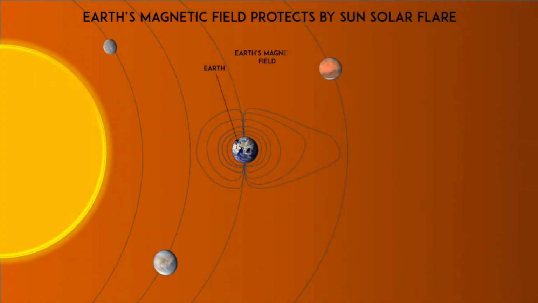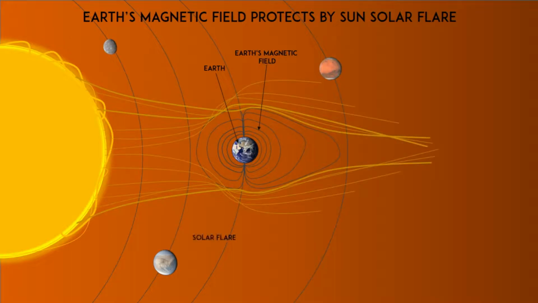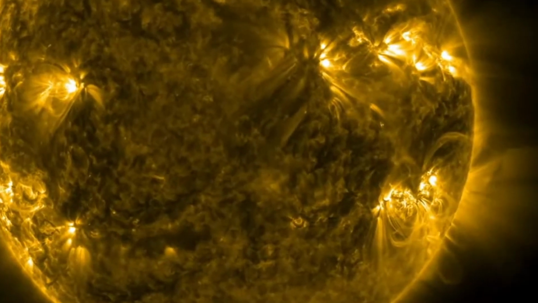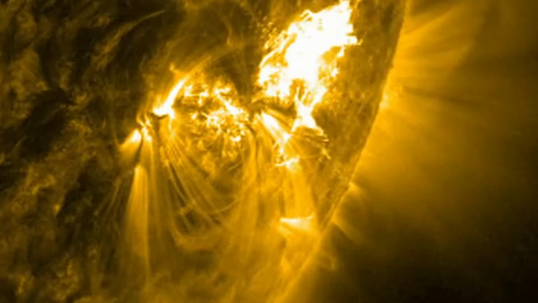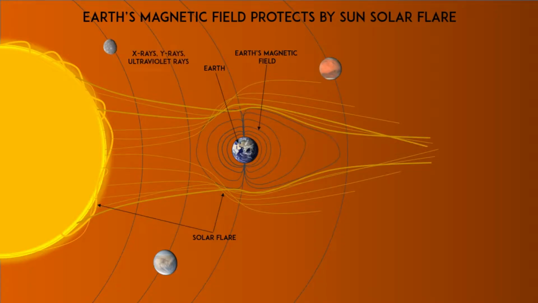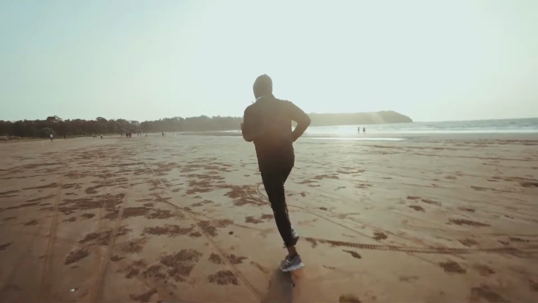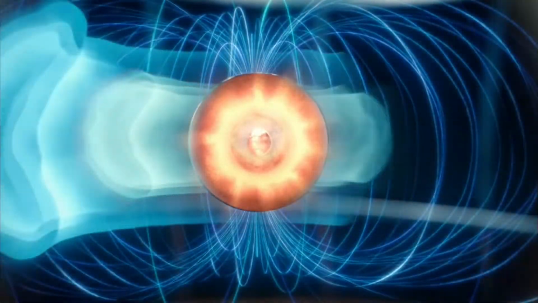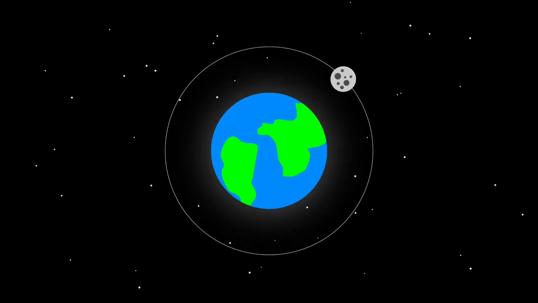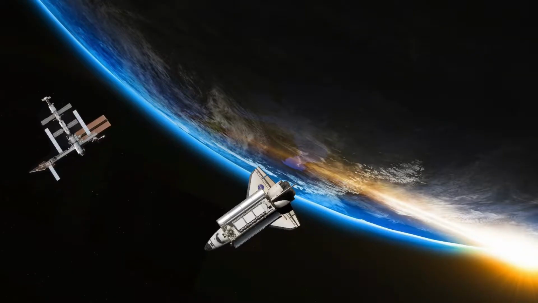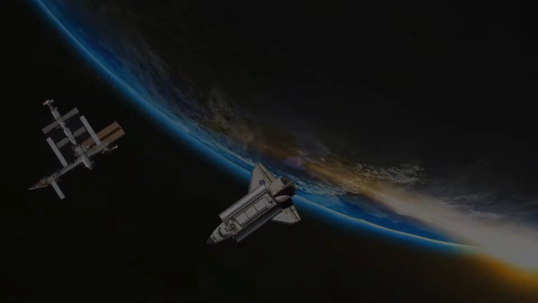This magnetic field protects us from the solar flare coming from the sun. This solar flare emanates from a large-scale solar explosion on the surface of the sun, in which there are charged particles and rays like X-rays, gamma rays and ultraviolet rays, which can harm humans. This magnetic field is called Earth's gravity, which keeps the moon and artificial satellites in their orbit.